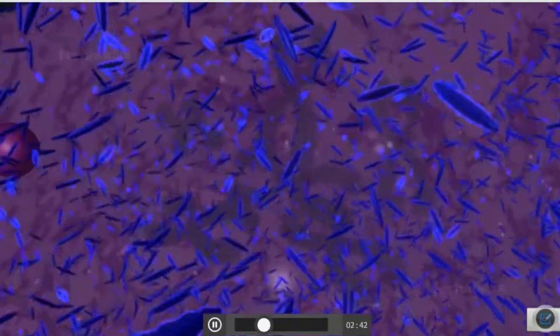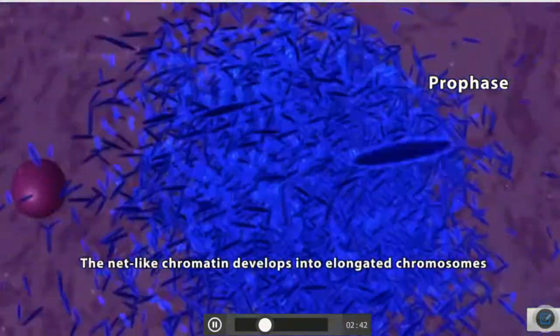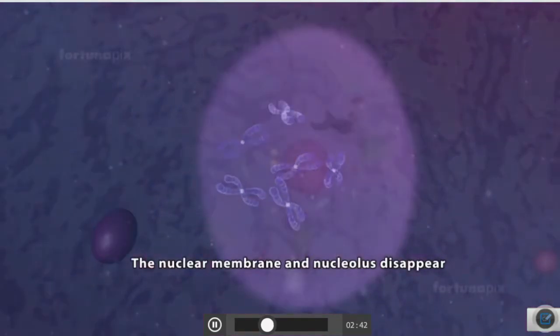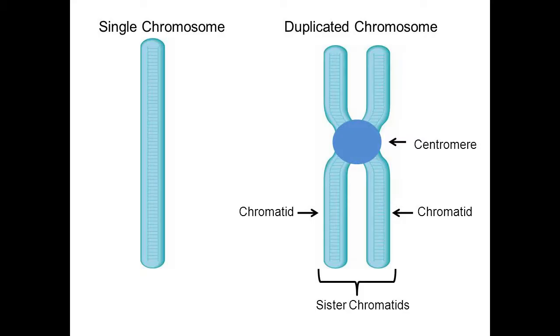Did you understand, all of you? So let us watch it. So you can see here in the prophase, the chromatin fibers condense to form elongated chromosomes. Okay, did you see? These are the elongated chromosomes. Okay, and these chromosomes are the duplicated chromosomes, as they are double stranded. So these 2 are the chromatids, and this center part is known as the centromere of the chromosome.